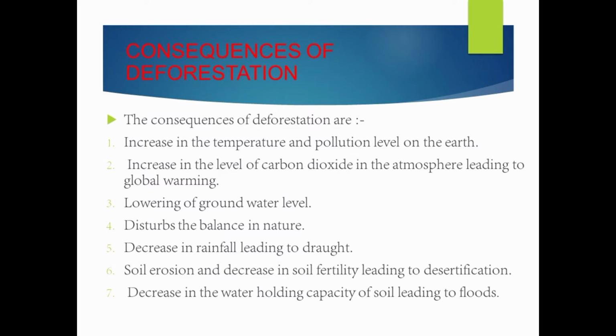Okay, second is disturbing or disrupting the balance in nature. It means it will be a disturbance for the living things, mostly plants and animals. You might have seen that there are many plants and animals in many forests. If the forest is not there, their ecosystem will be disturbed. Many plants and animals will become homeless and shelterless, right? They will not get any shelter to live in. So this is another impact.